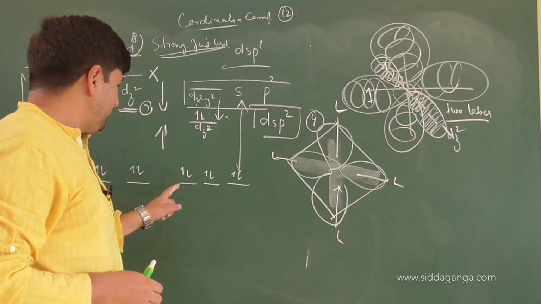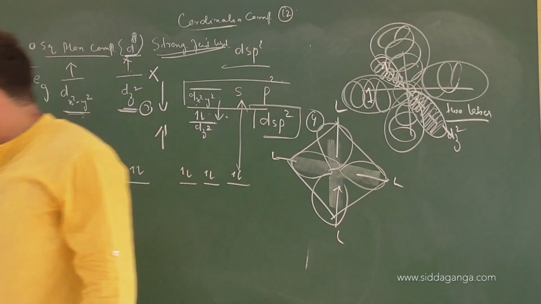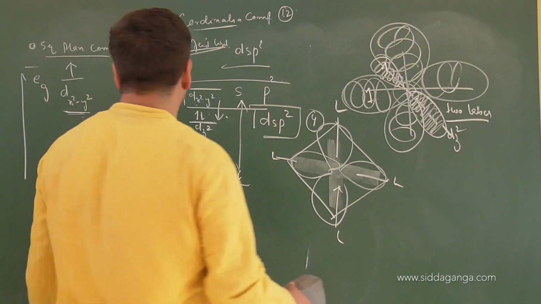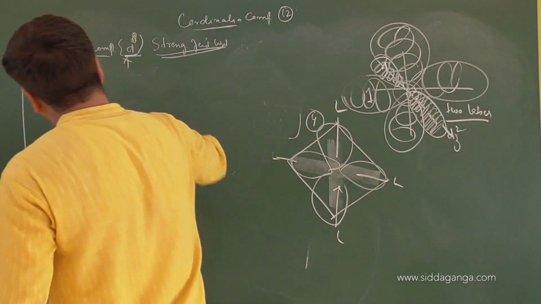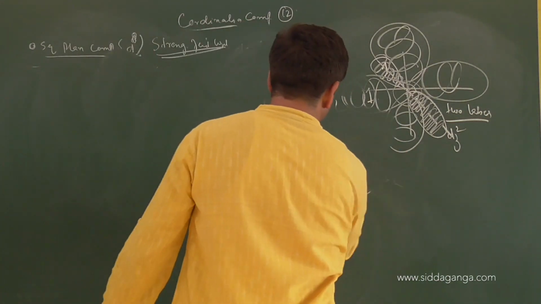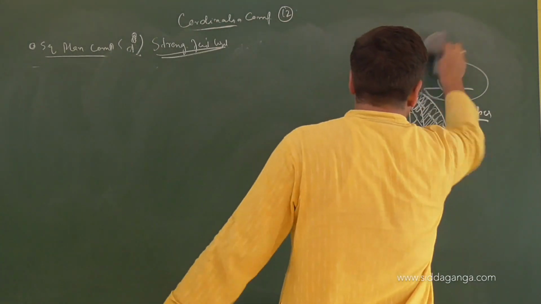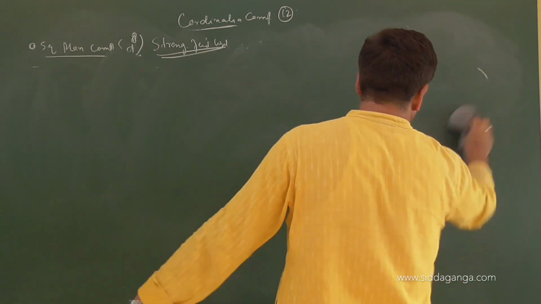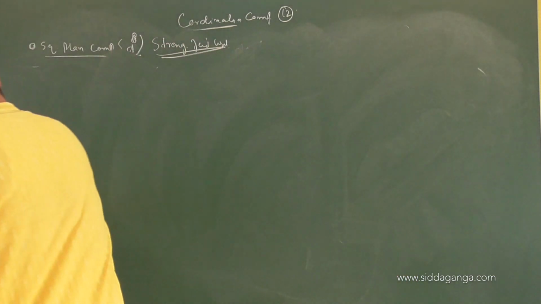Yes. So the square planar splitting pattern. Can you draw the square planar splitting pattern now, children? Quick. Yes, fast.